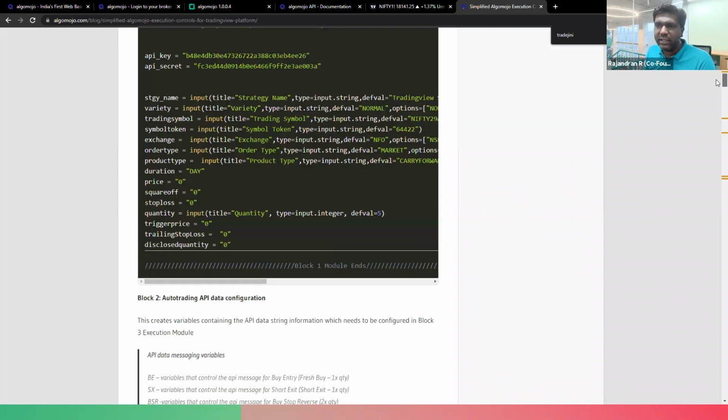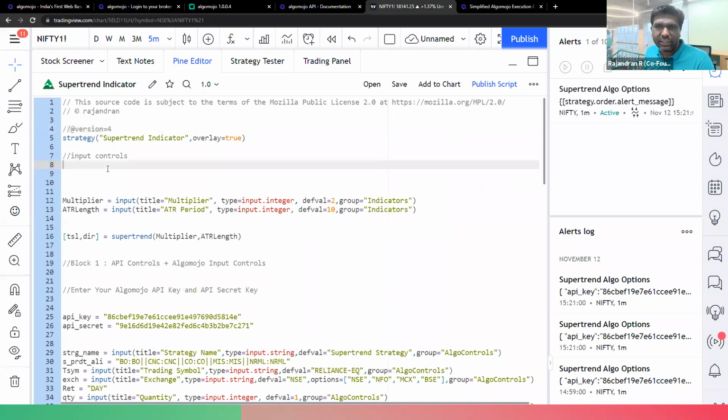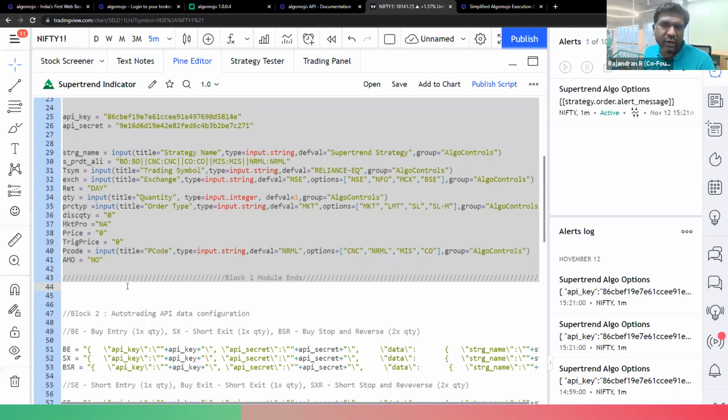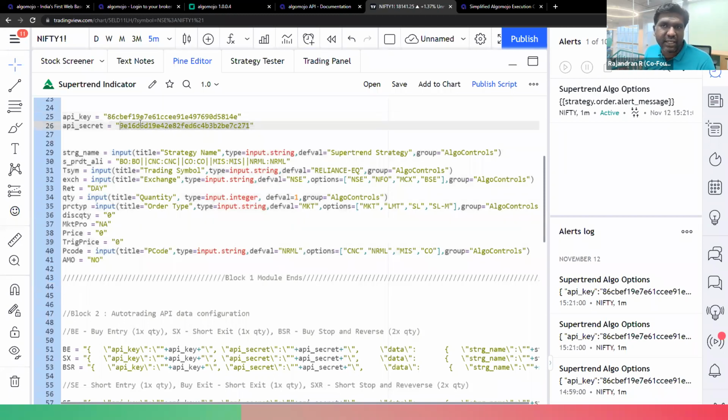So let me come back to the TradingView application over here. Once I'm done with that, the first thing I have to do is look into the modules. As I said, there are a total of 4 modules. This is the Block 1 module control. Block 1 module control contains only my trading related parameters, order related parameters, my API key, and my API secret key.